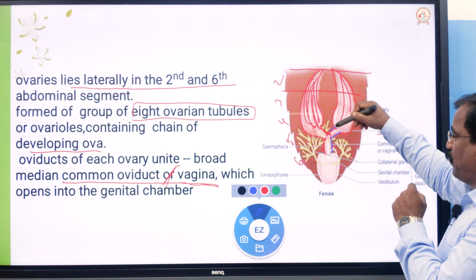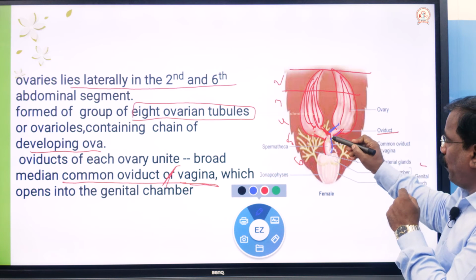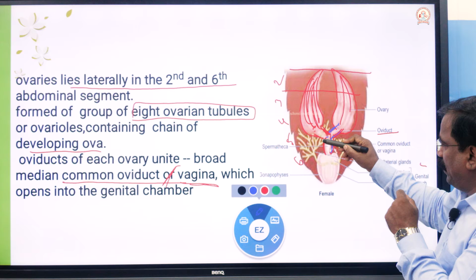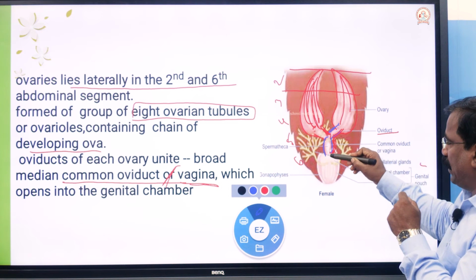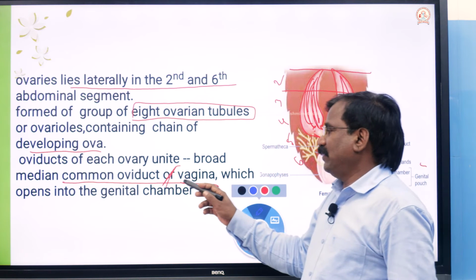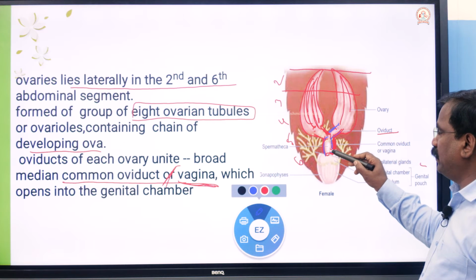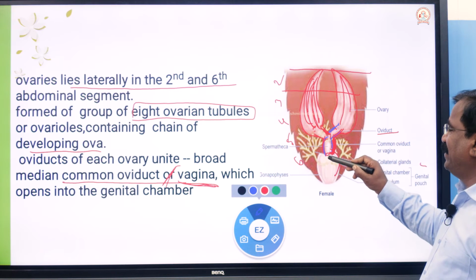Listen, this is the ovary, from the ovary there is an oviduct. These 2 oviducts unite and form a common oviduct, which is called the vagina. This vagina opens into the genital chamber.